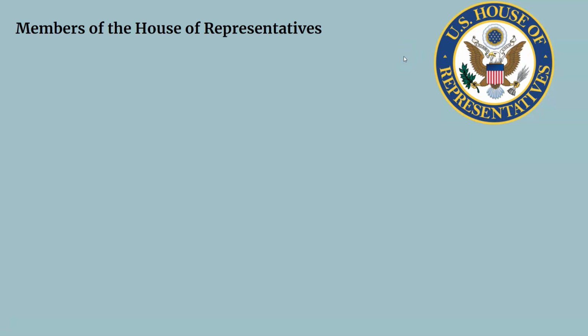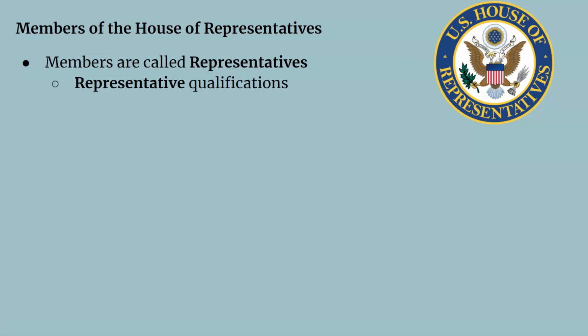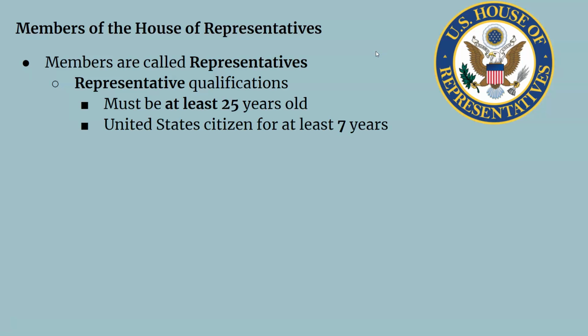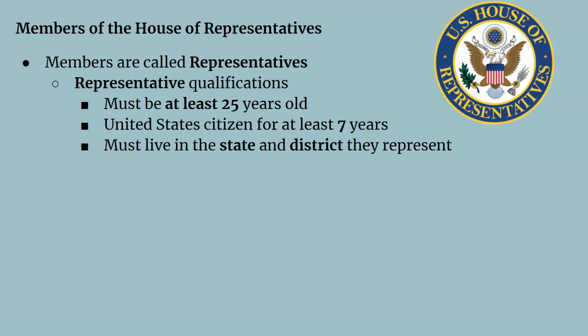So, members of the House of Representatives. They are called representatives. Easy enough. Some of the qualifications to become a U.S. representative: must be at least 25 years old, be a United States citizen for at least 7 years, must live in the state and district they represent, and representatives are elected every 2 years.